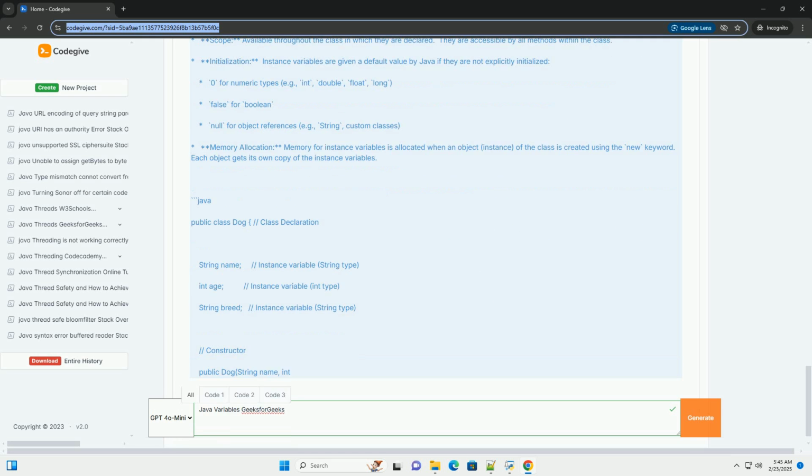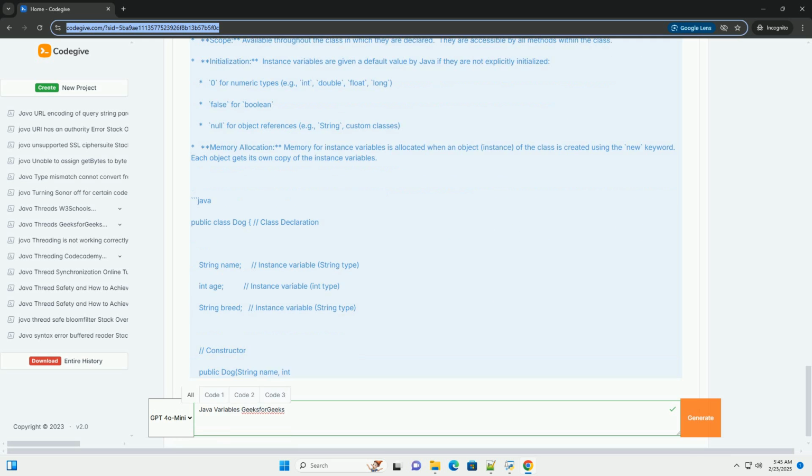Explanation. x is declared inside the main method. It's a local variable. We must initialize x with a value, for example x equals 10, before using it in System.out.println. y is declared inside the if block. It's a local variable within the if block's scope. Once the if block finishes execution, y is no longer accessible. i is a local variable of the for loop and it only exists inside the for loop block.